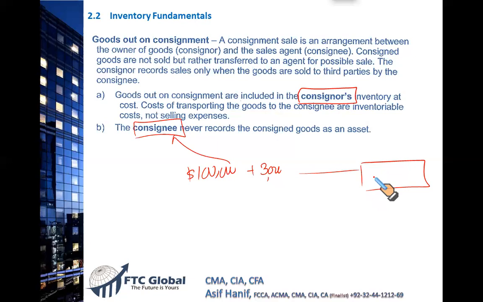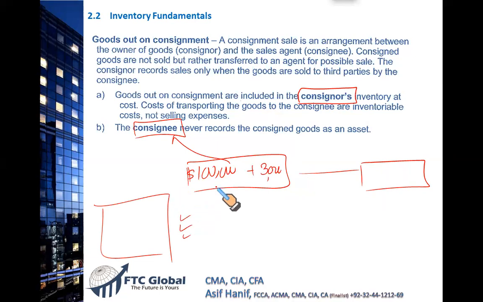Now, I have my business in Pakistan, and if I'm valuing my inventory, these goods are with Fahad and they are not yet sold, and I had to pay $3,000 in transportation. So when I'm calculating the inventory valuation for my financial statements, I must add this $100,000 goods with Fahad, plus I must add the transportation costs I had to pay to deliver these goods to Fahad.